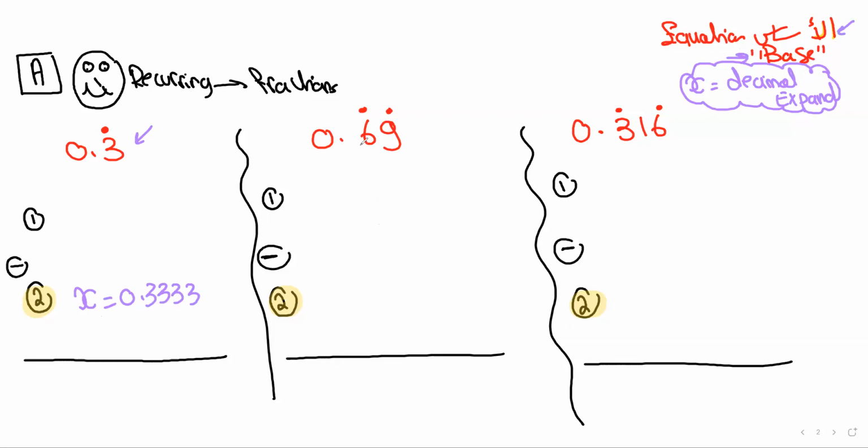Okay, so what about the second example over here? What is my base equation? You select any letter that you want. It doesn't have to be the letter X, but we usually use the letter X. And then you take the decimal and you expand it. Since this decimal has 2 digits and both digits have dots on top of them, I expand it as blocks, 0.69, and then write another block. If you wish to write another block, there's no problem. So I take the decimal and I expand it this way.